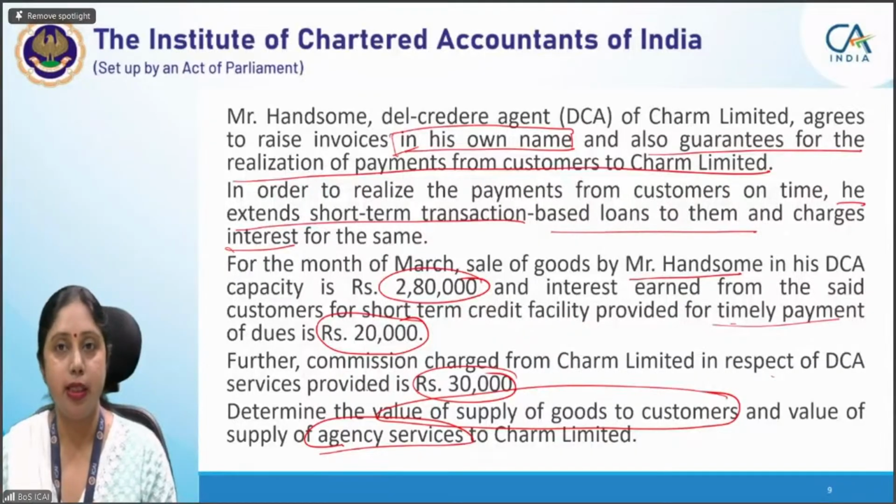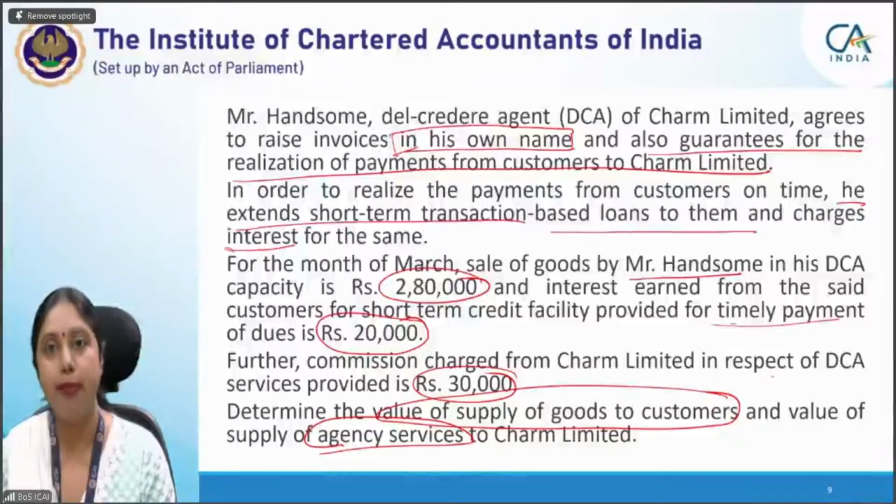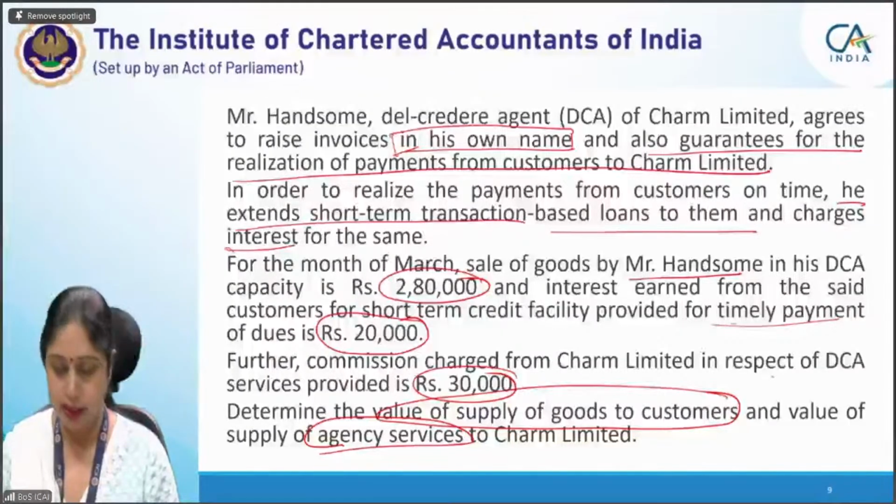Del creditor agent, as I told you, has this agreement with the principal that he guarantees the payment on behalf of his customers. So he charges some interest also from the customers. And now in fact, there are 3 transactions.